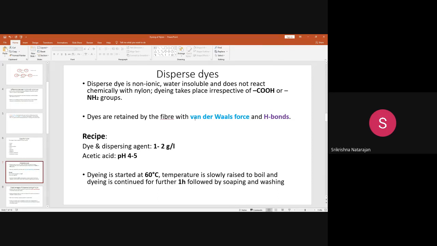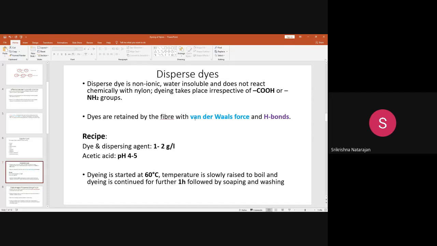So polyester has good bonding after you dye with the disperse dyes. Though the van der Waals force is a weak force, you still get better bonding, because at a very high temperature the fibers swell and the structure changes from the glassy state to the rubbery state, and dyes penetrate inside the structure and form a bond. And after that, what will happen when you cool down? After you cool down, the structure collapses, so whatever dyes have gone inside form a van der Waals force with the fiber, and then it forms a bond.